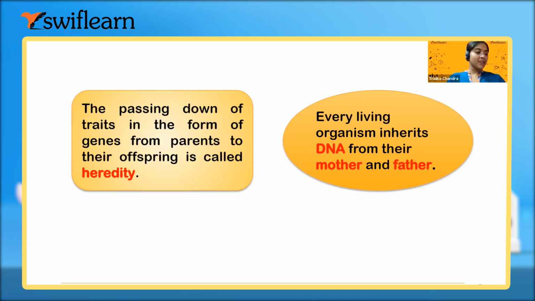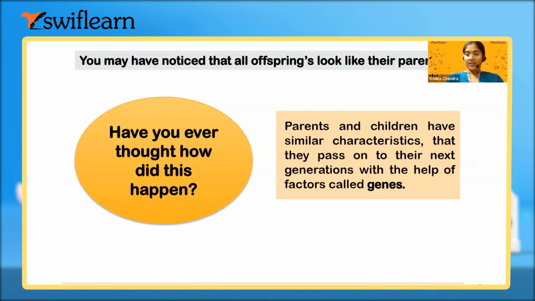Where is the DNA present? Ma'am, the DNA is present in the cells, in the chromatin fibers. Okay. So where are the chromatin fibers present in the cell? Ma'am, in the nucleus of the cell. Good, very good. In the nucleus, the chromatin fibers are present, and these chromatin fibers are made up of DNA and histone protein. Remember, you have already studied in the previous chapter.